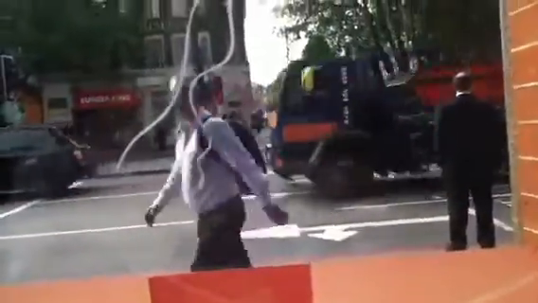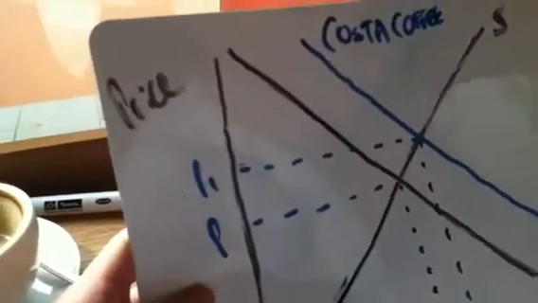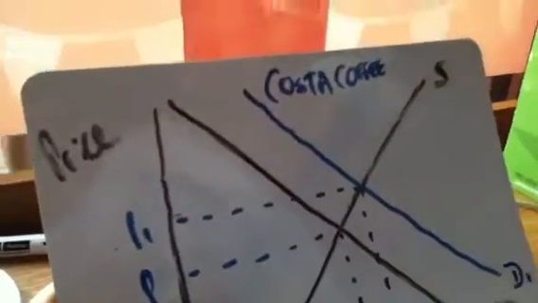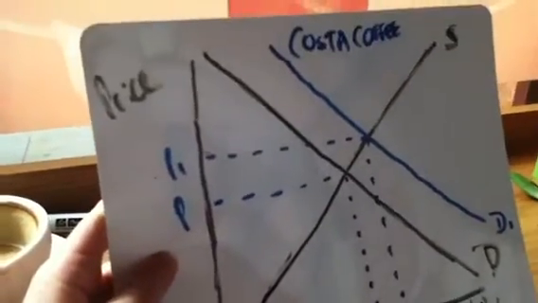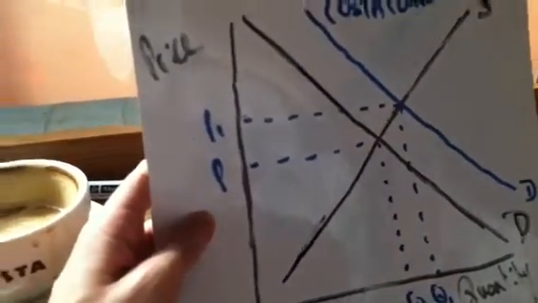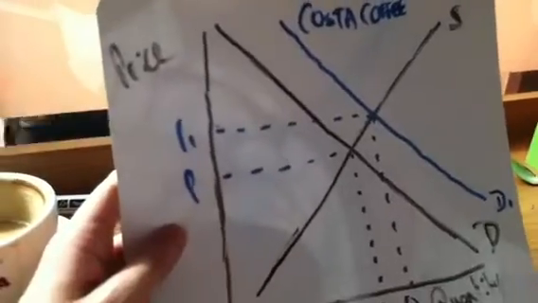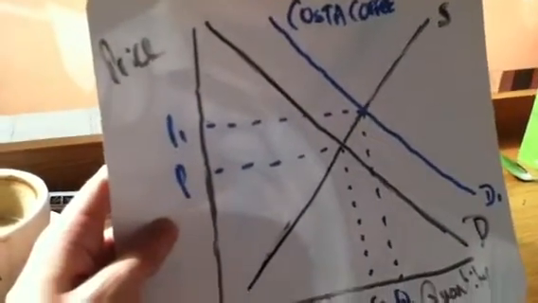Demand for Costa coffee can also be affected by the price of substitute goods. So substitute goods are goods that, when there's an increase in the price of the actual product itself, people might switch their buying habits to purchasing substitute goods. Substitute goods in this instance could be tea, it could be other forms of hot drinks, but also could be the hot drinks that are being sold by its rivals, such as Starbucks or coffee at Caffè Nero.